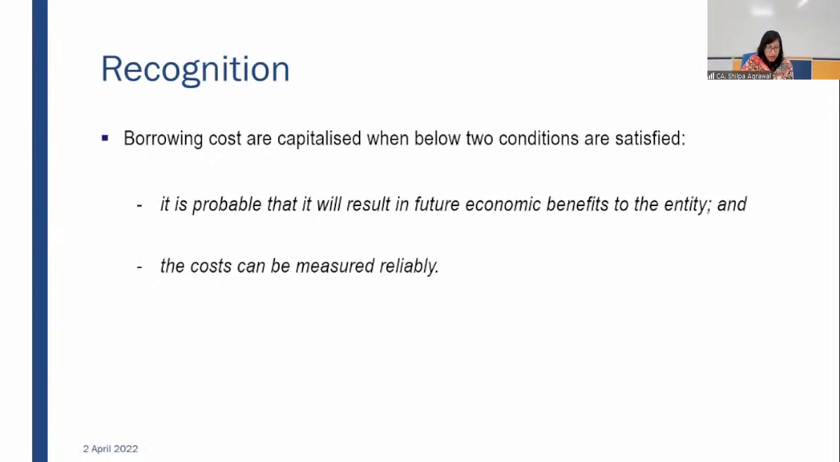Qualifying asset. Borrowing costs are capitalized when the below two conditions are satisfied. It is probable that it will result in future economic benefits to the entity. This is very important. If any borrowing cost which you are incurring for a particular asset, that asset is going to result in future economic benefits, and borrowing costs can be measured reliably.